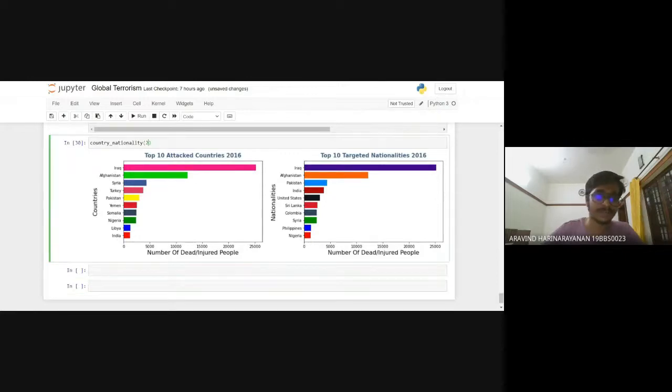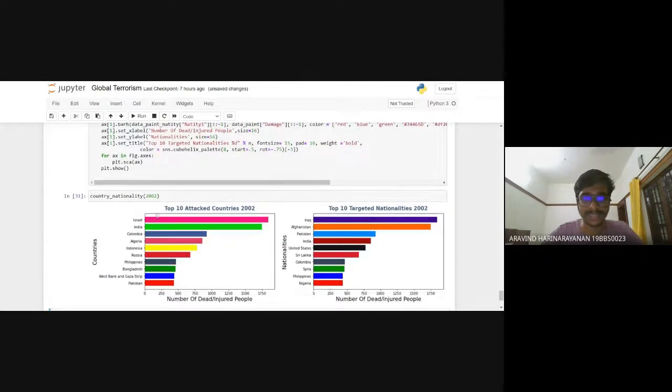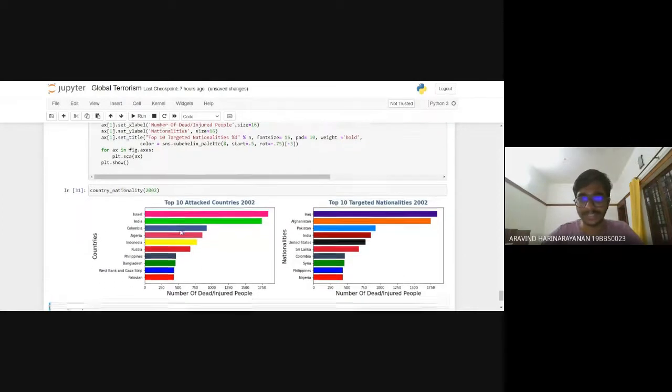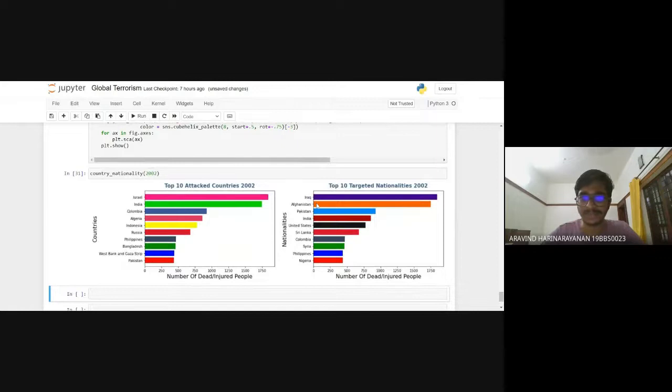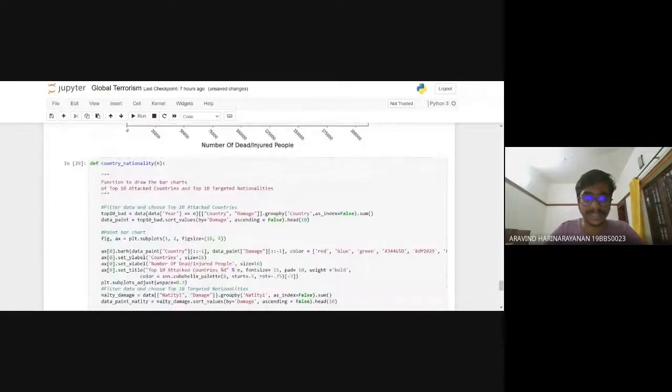Maybe we can look at 2002, and Israel followed by India is the most affected. And the nationalities include Iraq and Afghanistan. So in 2002, India had faced so many terrorist attacks as well from this current data set.